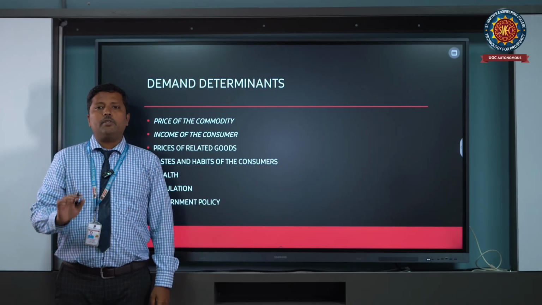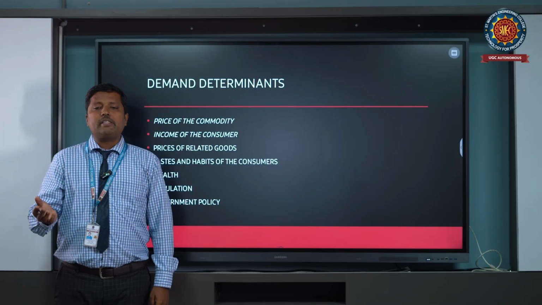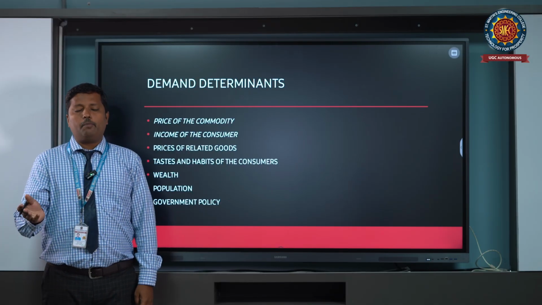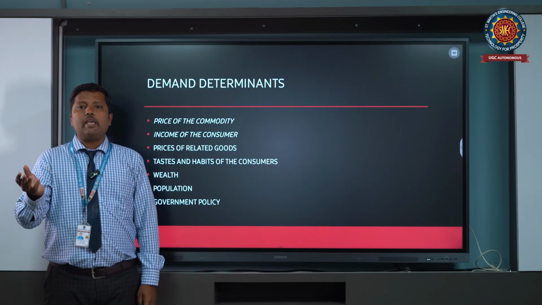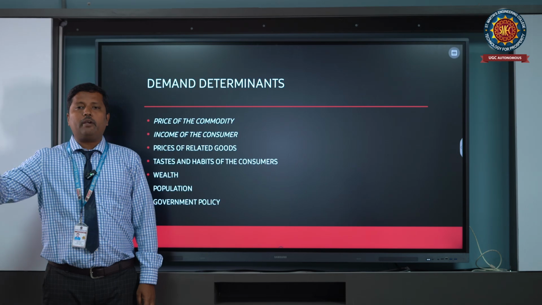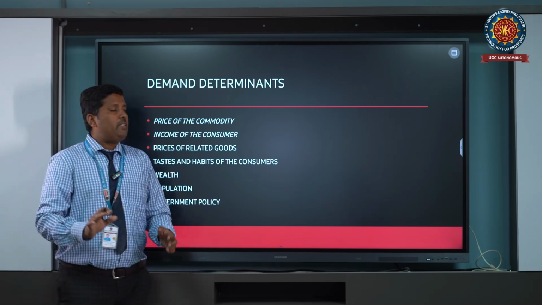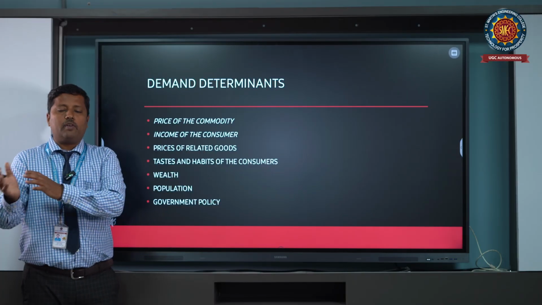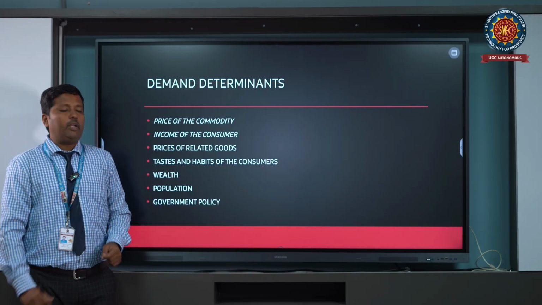Price of the commodity means, for example, the product costs 10 rupees or 20 rupees, depending on whichever product you take as the example. The price reflects the demand for a particular product. Basically, the price represents everything about the market as well as the demand for a particular product. So that is the thing here.